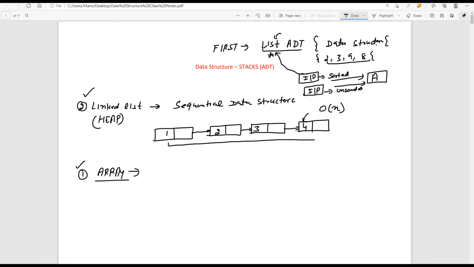How are we going to implement this list? Using two concepts: one is the array, one is the linked list. Whenever we use the concept of the list and use the linked list for its implementation, then the searching time in this list will be of order n. But what is the case for the array? If you use the array concept to implement it, what will be the time complexity in this case?